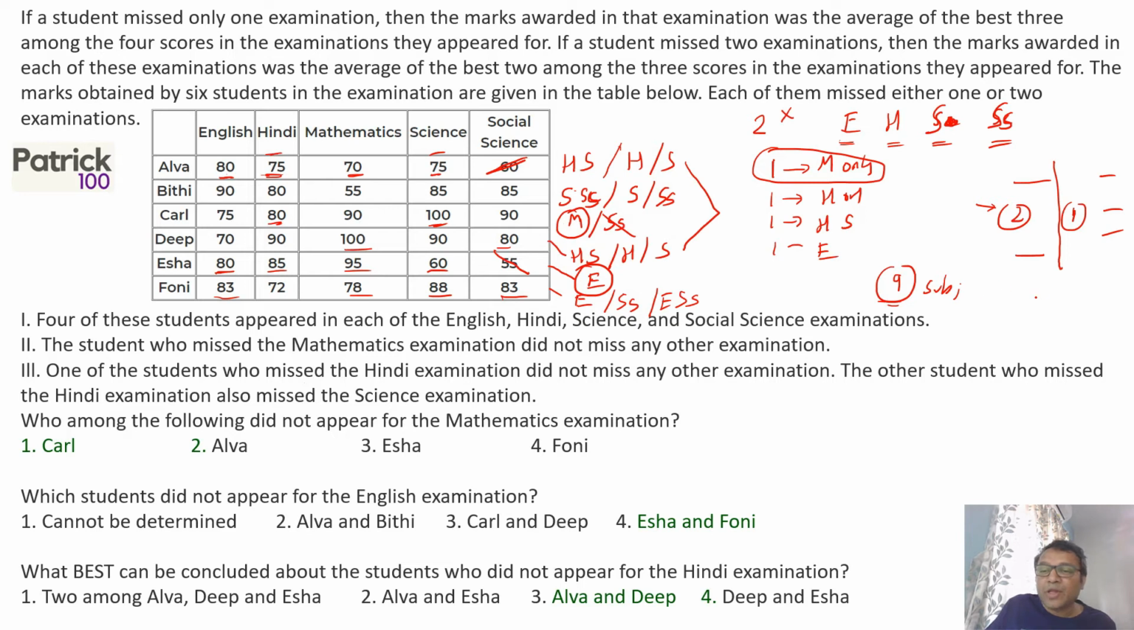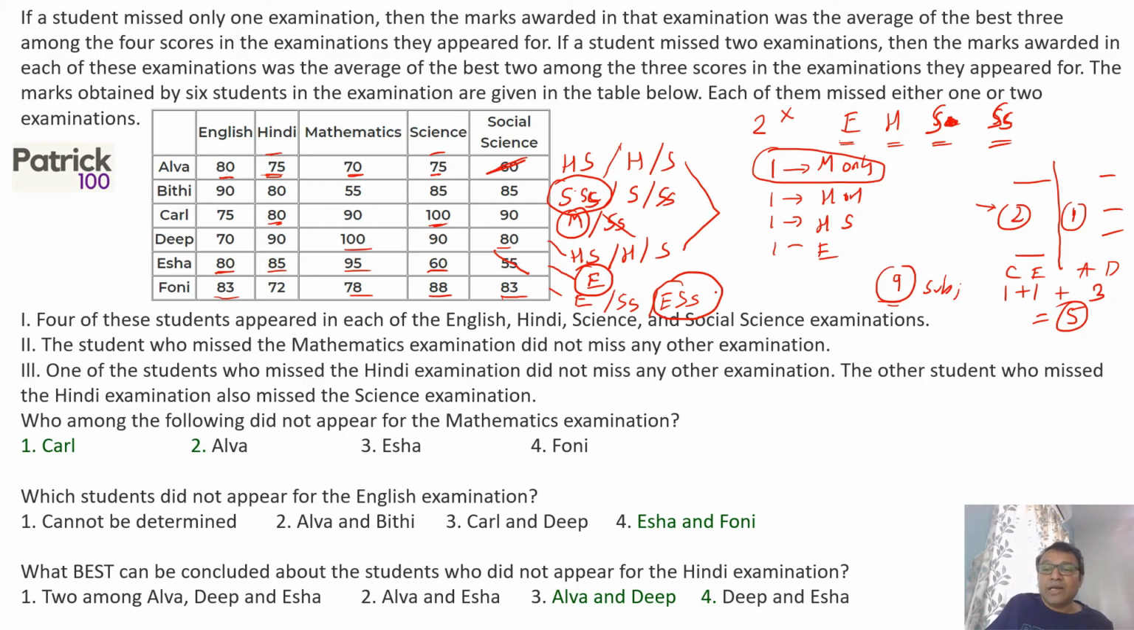So that will be 1 subject miss plus 1 subject miss by Carl and Isha, plus Alva and Deep put together will be 3 subjects miss. This becomes 5 subject miss. So remaining 4 subjects has to be BT and Phony. So they have to miss 2 subjects each. BT has missed science and social science, and Phony has missed English and social science.